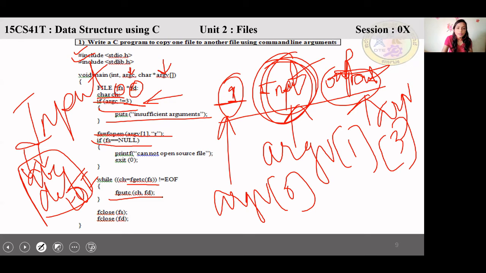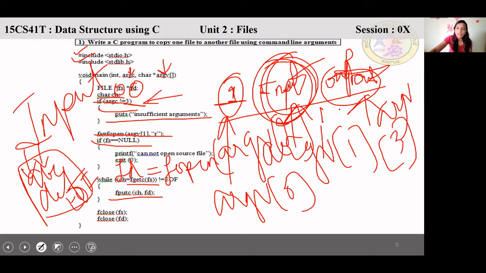Okay, there is one mistake in this. I have not opened the second file. I have to write one more line: fd is equal to fopen. Because this second output file I have to open, argv of 2 comma in write mode. That line is the mistake. There is an error in this program. Then only I can write it.